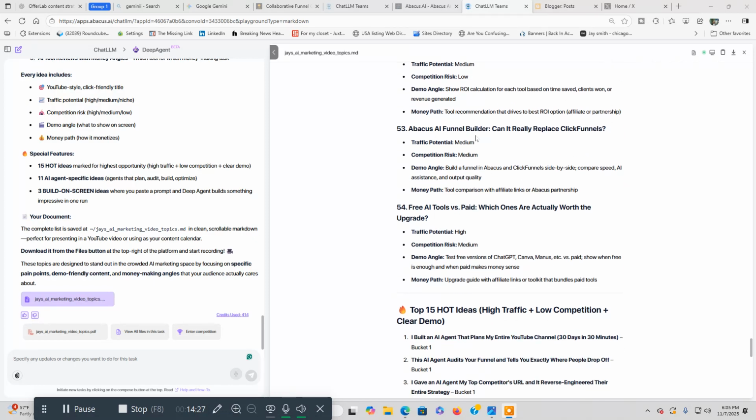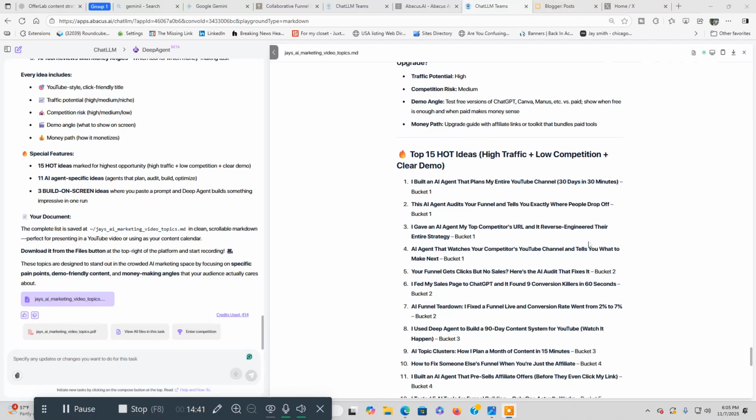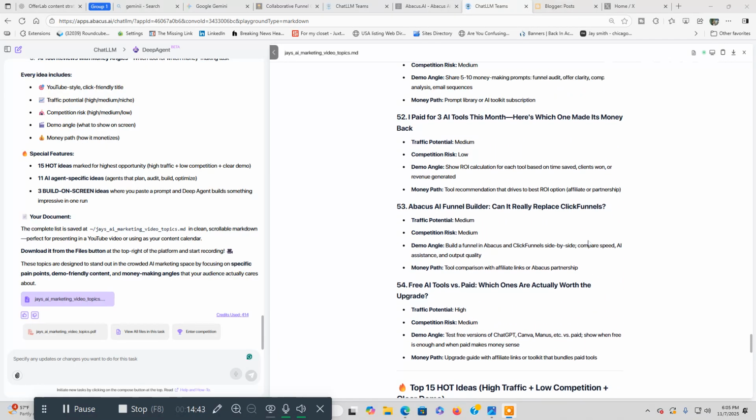Abacus AI funnel builder, can it really replace ClickFunnels? Traffic potential medium, competition medium, demo angle, money path. Free AI tools versus paid, which ones are actually worth the upgrade? It gives you all the different angles, money path, and then there's top 15 hot ideas at the end.